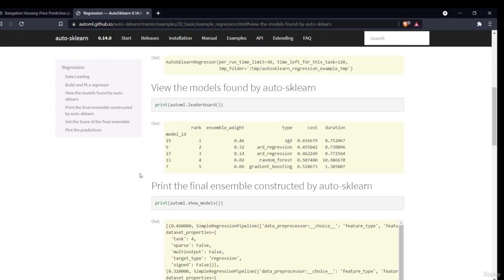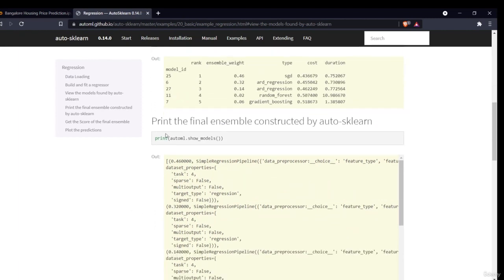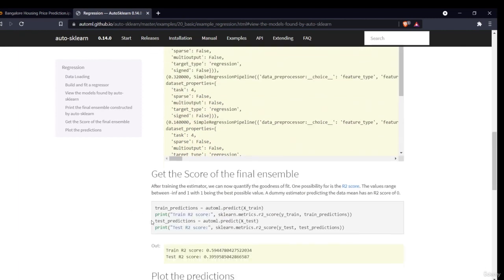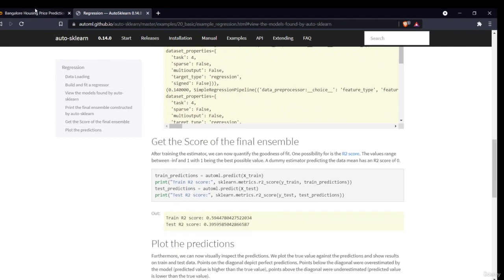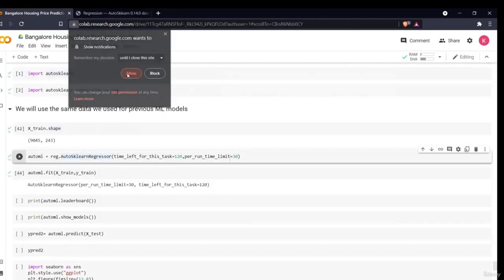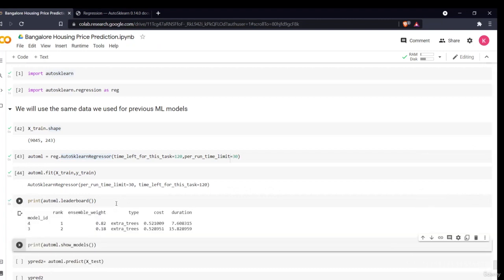Then I can use the command show model. It will show the best performing model, as it has done here. Then we finally see the score, the same thing I have done here also. Now as you can see, it has fitted my model. It took exactly 120 seconds to get my fitted model, as the time left for the task is 120. Now if I see my leaderboard, I'll see which models perform best.